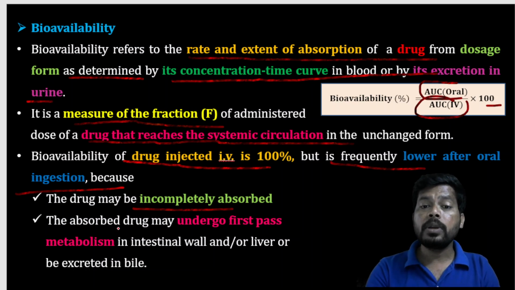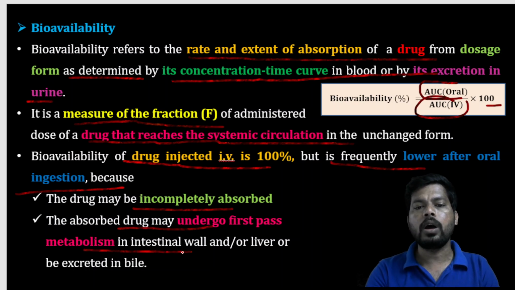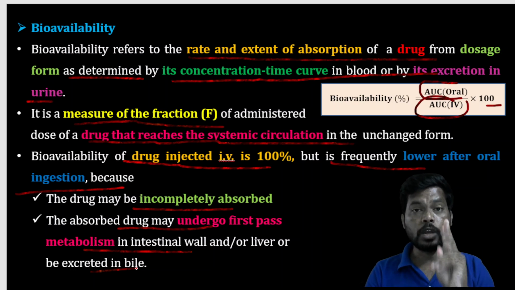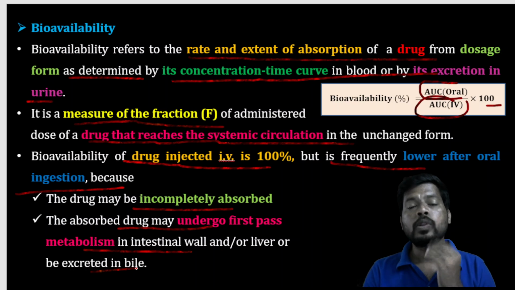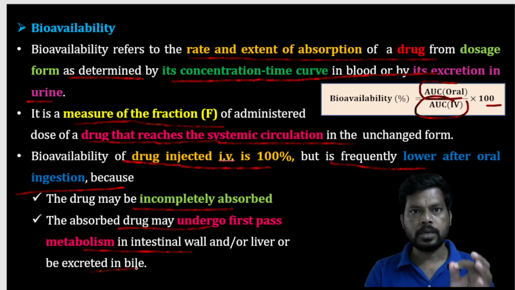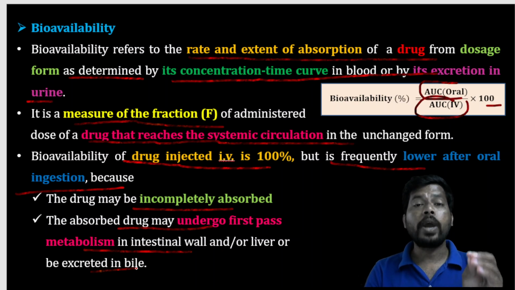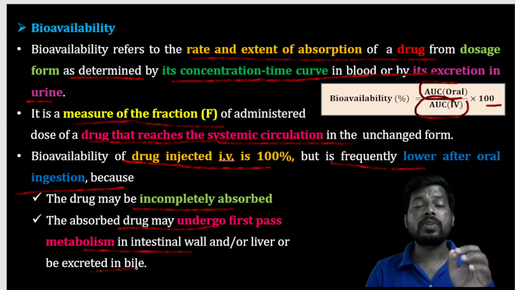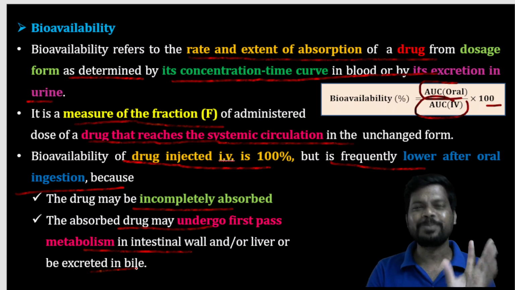The absorbed drug may undergo first pass metabolism in the intestinal wall or liver, or may be excreted in the bile. So there are two reasons why drug concentration is decreasing through the oral route. When the drug is taken through the oral route, there is a chance of drug inactivation. The drug undergoes first pass metabolism.